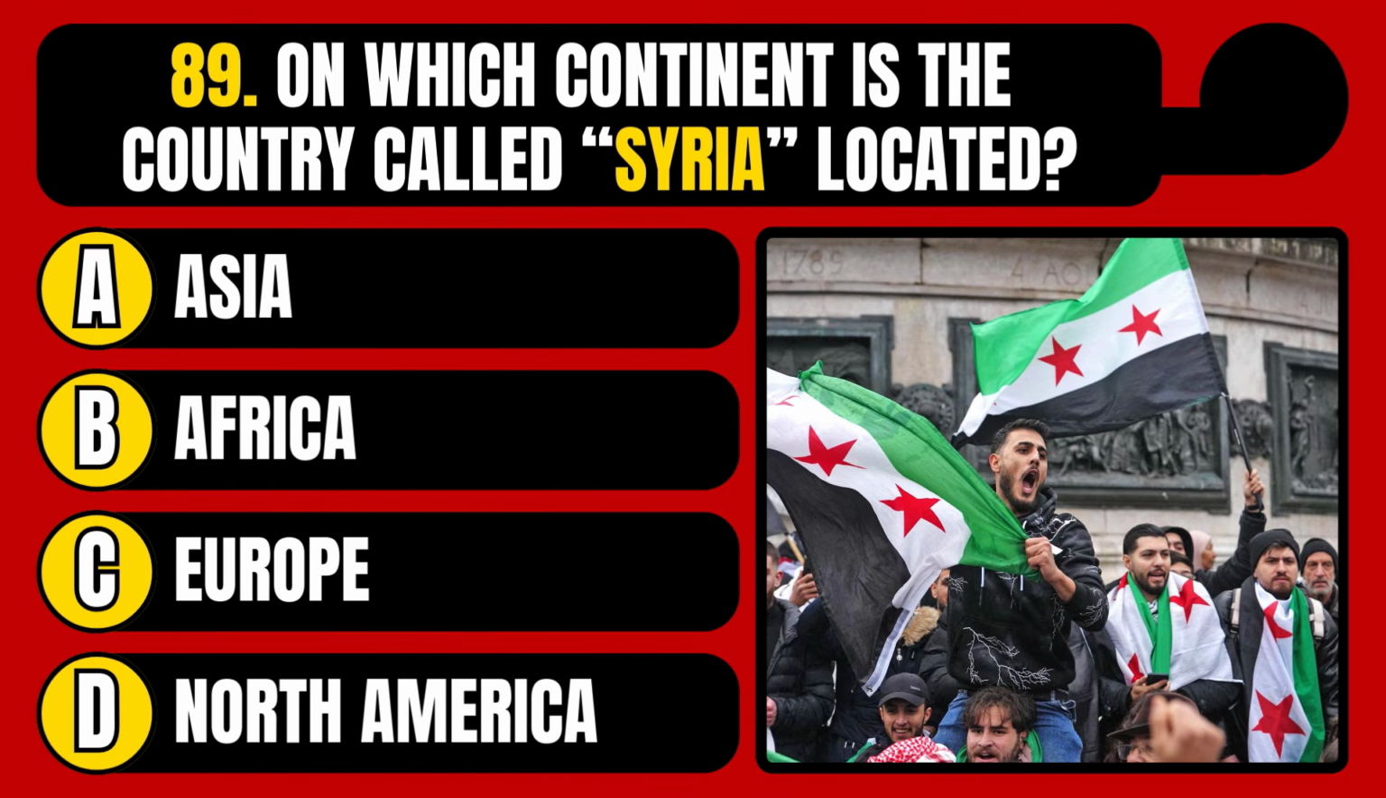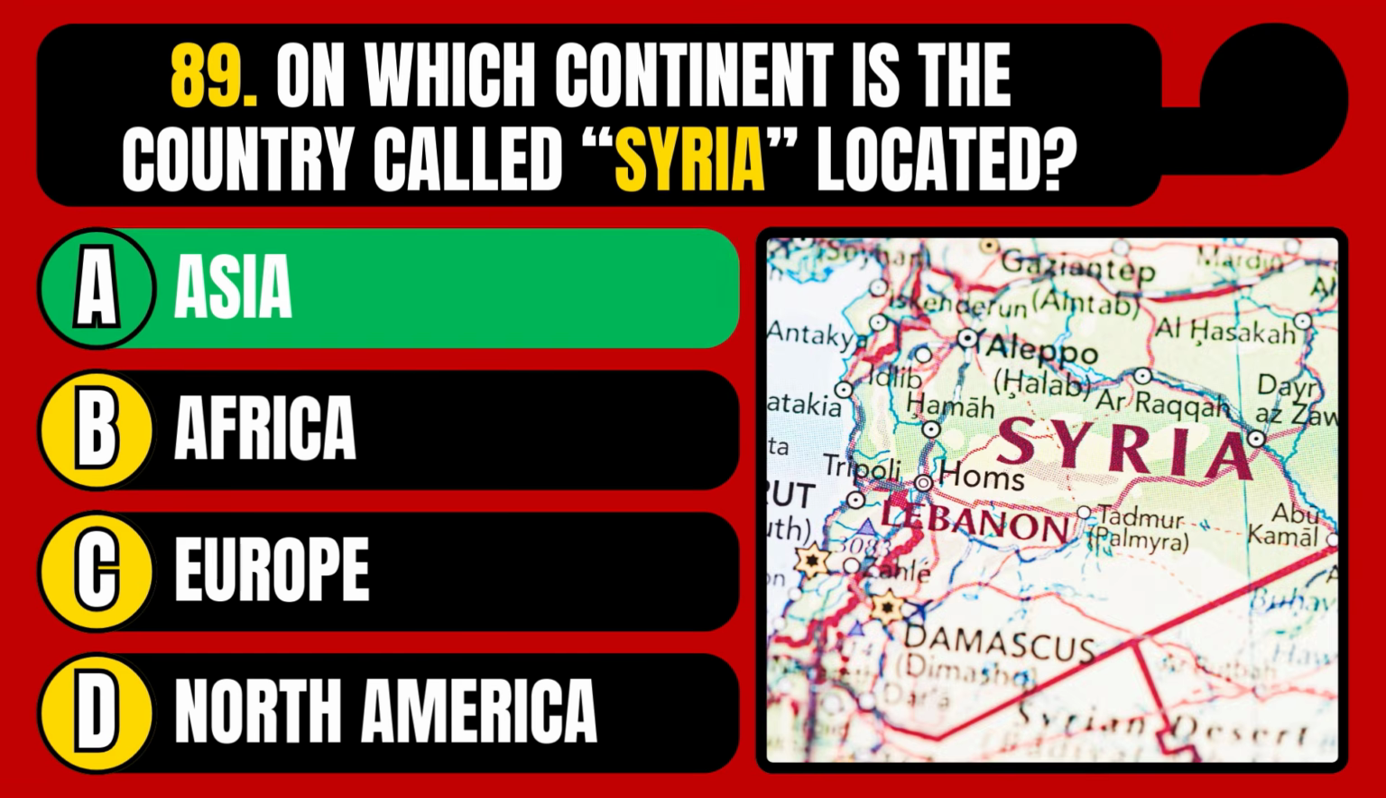On which continent is the country called Syria located? Asia, Africa, Europe, or North America? The correct answer is option A, Asia.